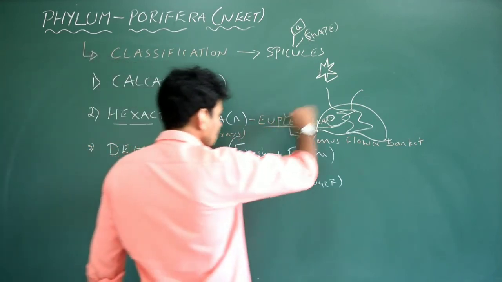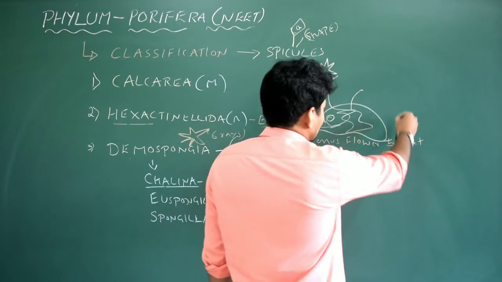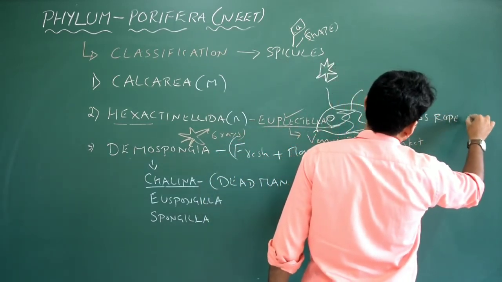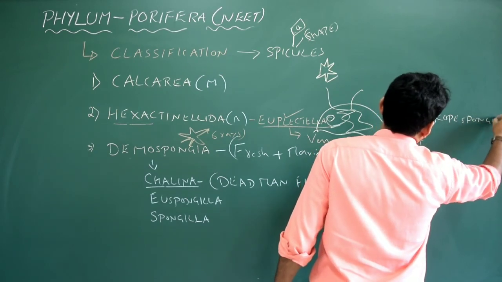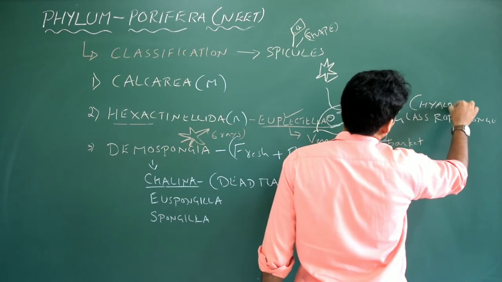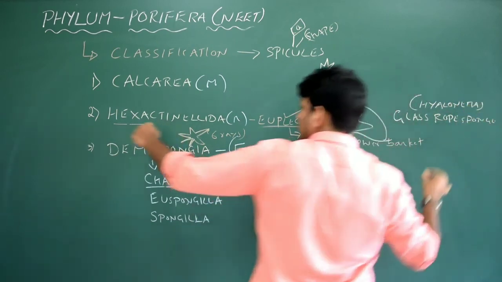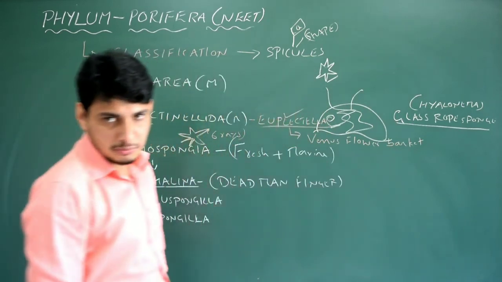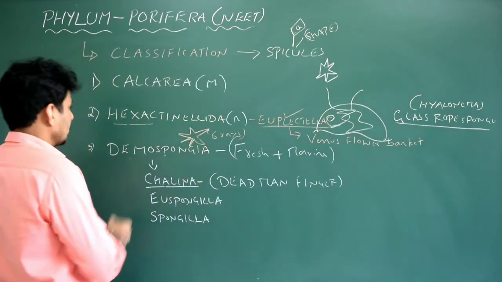Okay. One more example is the glass rope sponge. We write it: glass rope sponge. The scientific name is Hyalonema, which also belongs to Hexactinellida. It is commonly called the glass rope sponge. Can you remember it? Okay.